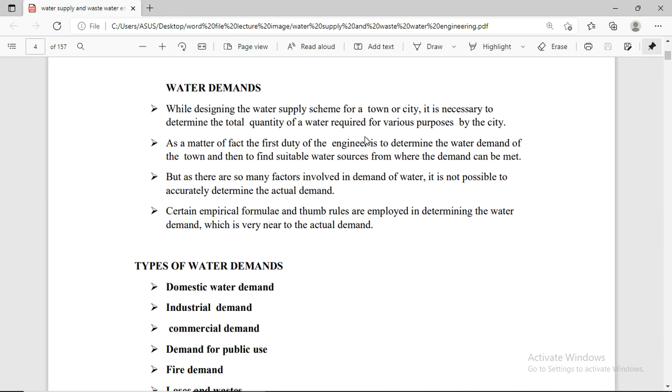Then we discuss water demands. While designing a water supply scheme for a town or a city, it is necessary to determine the total quantity of water required for various purposes by the city.